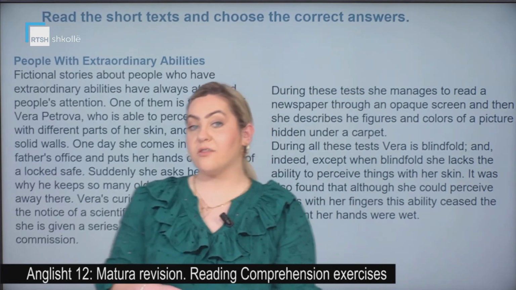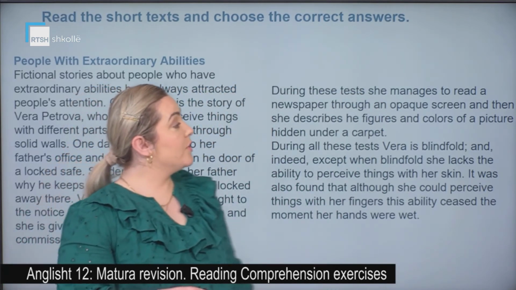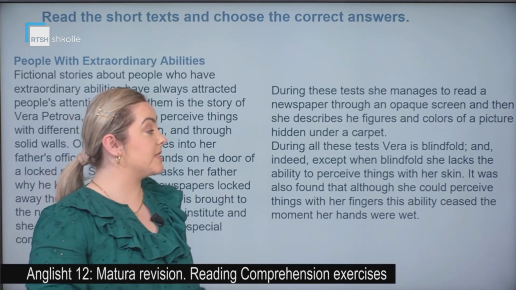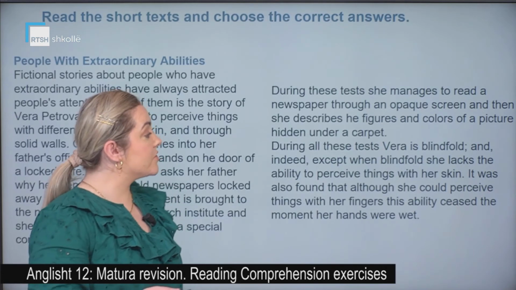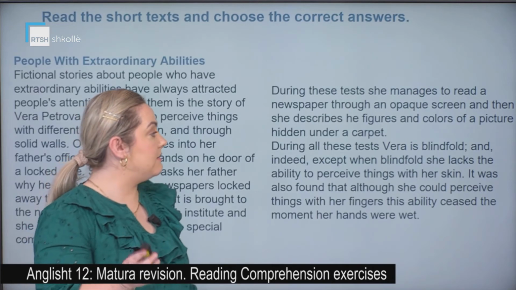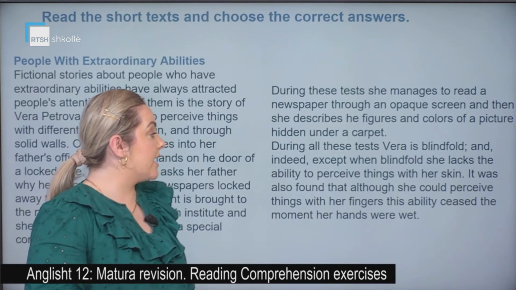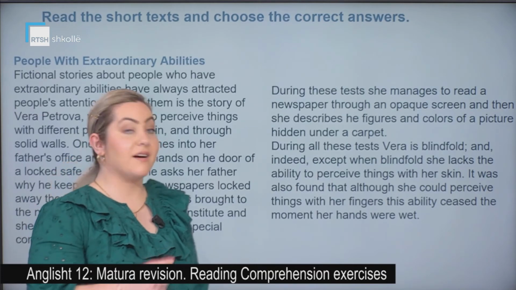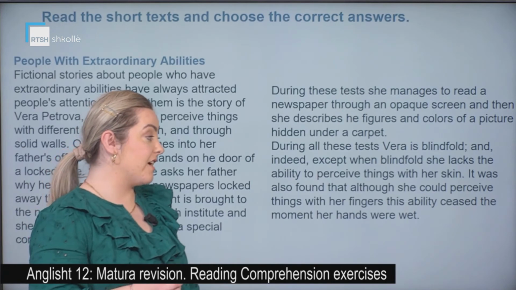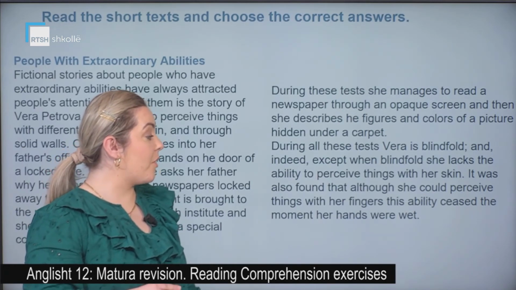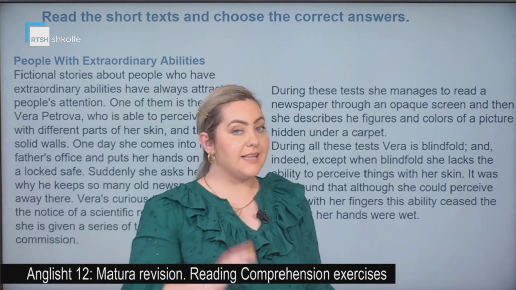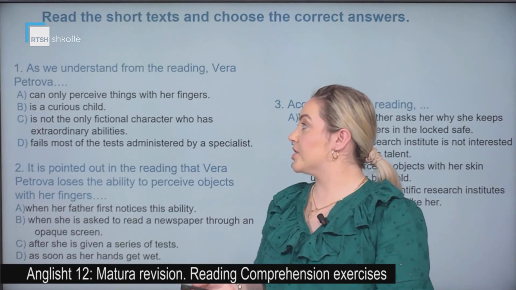Let's continue with the other part of the text together. During this test, she managed to read the newspaper through an opaque screen, and then she describes the figures and colors of a picture hidden under a carpet. During all these tests, Vera is blindfolded, and indeed, except when blindfolded, she lacks the ability to perceive things with her skin. It was also found that although she could perceive things with her fingers, this ability ceased the moment her hands were wet. Now try to keep in mind the text and answer these following questions.